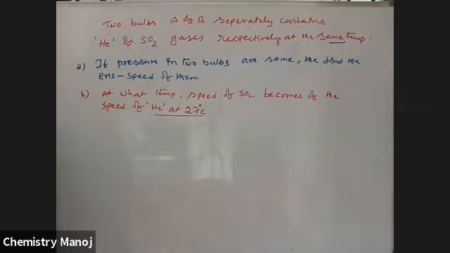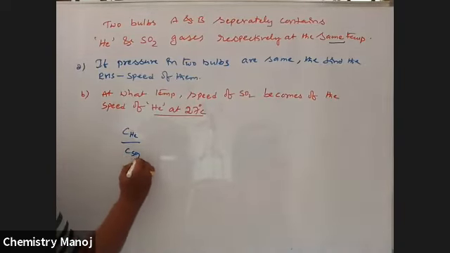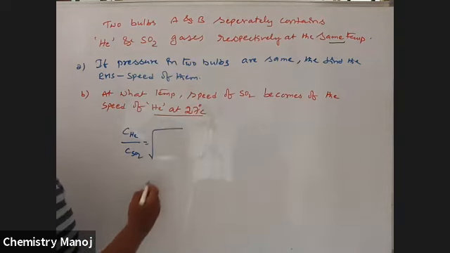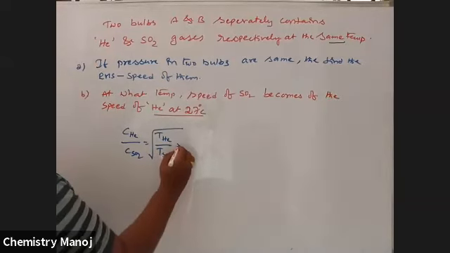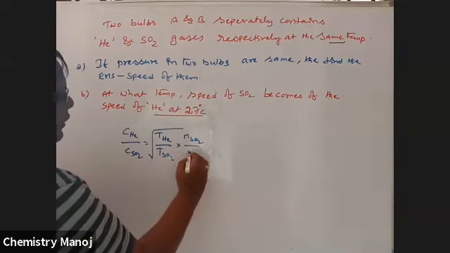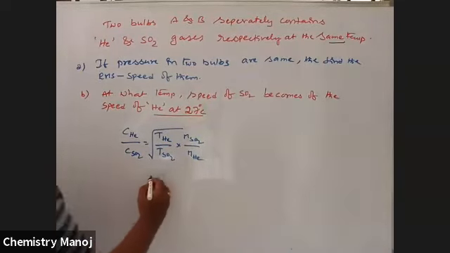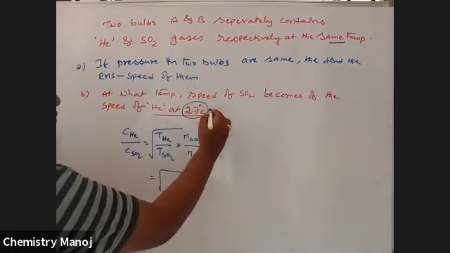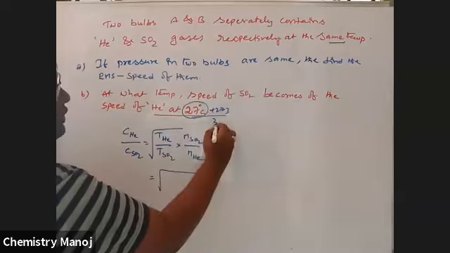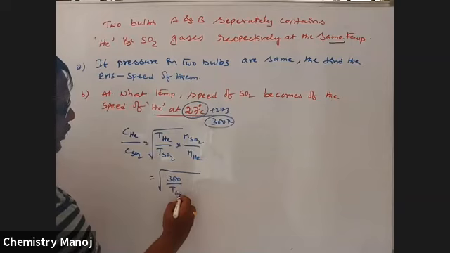The formula: C helium by C SO2 is equal to under root T helium by T SO2 into M SO2 by M helium. T helium is 27 plus 273, which is equal to 300 Kelvin. So Kelvin is used here. T SO2 we don't know.